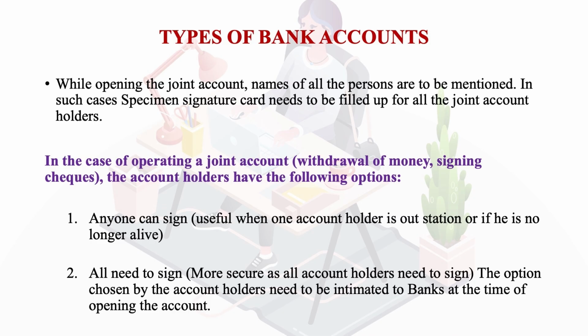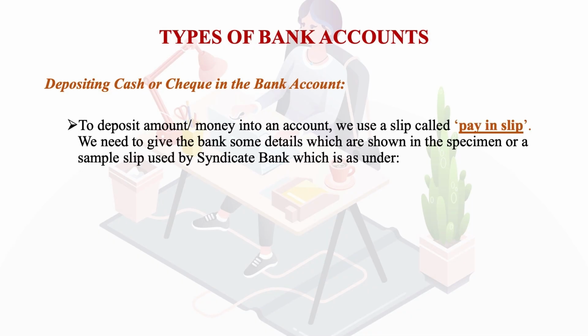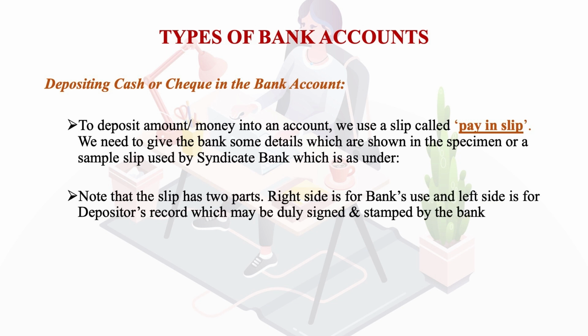Now learners, another important thing which is related to the bank which we should know is depositing cash or check in the bank account. To deposit the amount or the money into an account, we use a slip called the paying slip. We need to give the bank some details which are shown in the specimen or a sample slip used by the Syndicate Bank. Here we have taken an example of Syndicate Bank. Note that the slip has two parts. On the right side is the bank's part, for the bankers to use, and on the left side it is for the depositor's record, which may be duly signed and stamped by the bank.